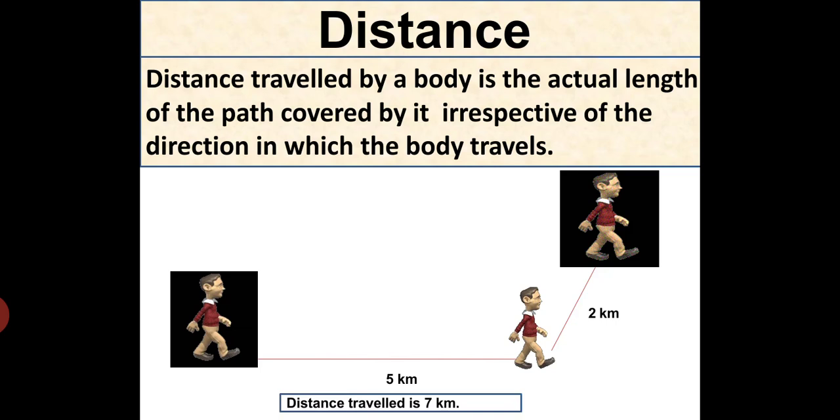This is the distance travelled by the body, the actual length of the path covered by it irrespective of the direction. So we are not mentioning any direction the boy is travelling. We are just mentioning that he is travelling first 5 kilometers and then 2 kilometers. But the same distance here he can cover in a shortcut way.